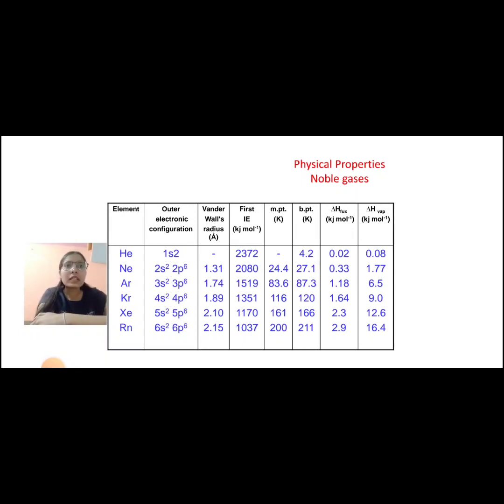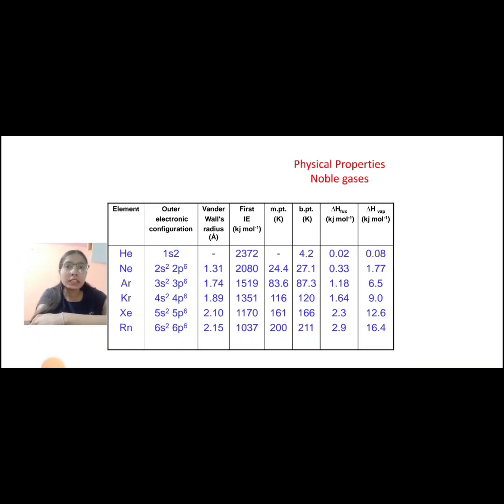Now, physical properties of the noble gases. As we know, the outer electronic configuration of helium is 1s2, neon is 2s2 2p6, argon 3s2 3p6, krypton 4s2 4p6, xenon 5s2 5p6, radon 6s2 6p6. From this, we see that the van der Waals radius is increasing down the group, and the force of attraction also increases down the group.